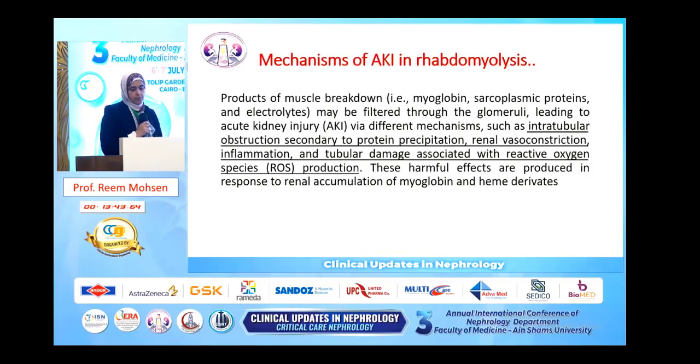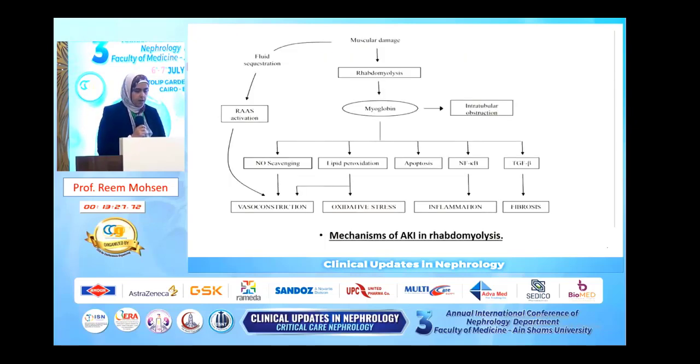Mechanisms of AKI in rhabdomyolysis, very briefly. When there is a release of myoglobin and sarcoplasmic proteins, they cause intratubular obstruction secondary to protein precipitation, renal vasoconstriction, inflammation, and tubular damage associated with reactive oxygen species release. Here, as you can see, there is muscle damage, and fluid sequestration and hypovolemia occur, which causes RAS activation, causing vasoconstriction. Moreover, myoglobin causes nitric oxide scavenging, adding more vasoconstriction, in addition to oxidative stress, inflammation, and of course the intratubular obstruction by the protein itself.